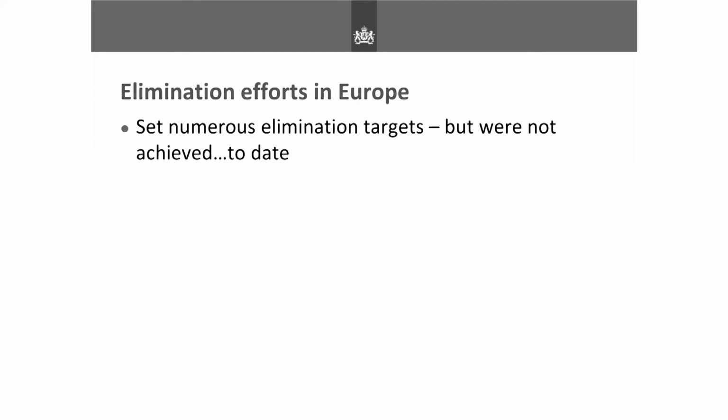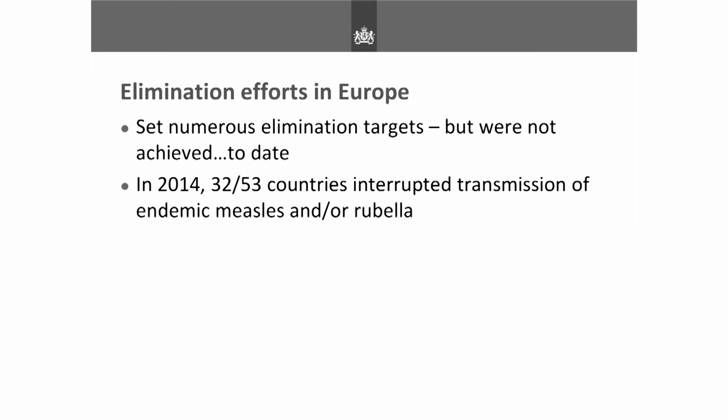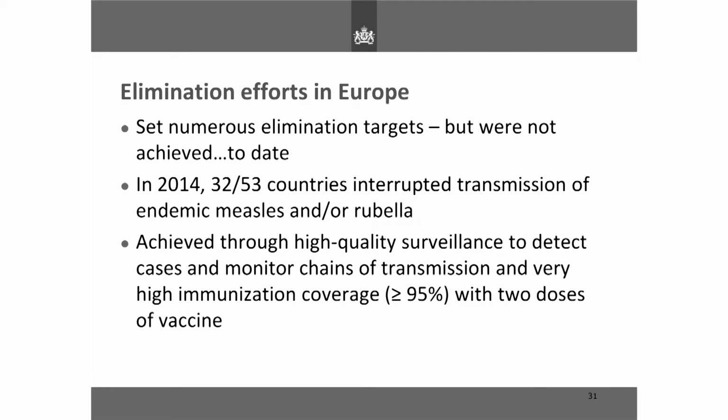So there has been great progress, but it is faltering a little bit, and it is problematic for Europe. They have set elimination targets on numerous occasions, but they've never been met to date. The 2015 target was not reached, so 2020 maybe. However, in 2014, 32 of the 53 countries had interrupted transmission of endemic measles and or rubella in Europe. This was achieved through high quality surveillance, monitoring chains of transmission, and very high immunisation coverage in those areas with 2 doses of a measles-containing vaccine.